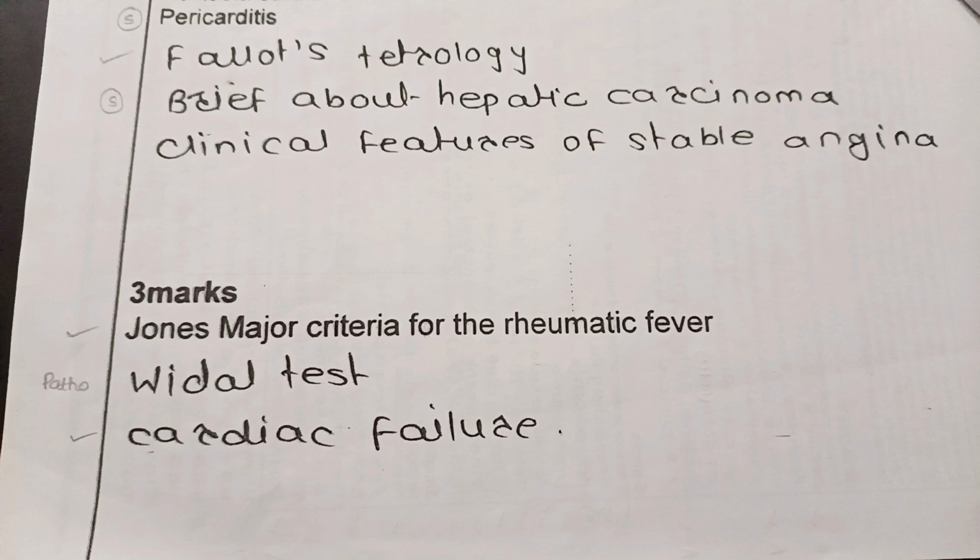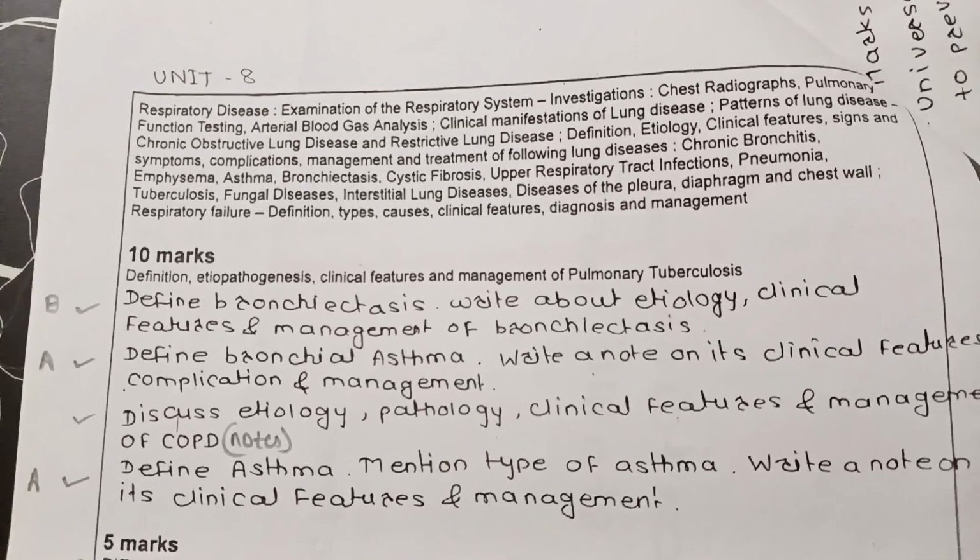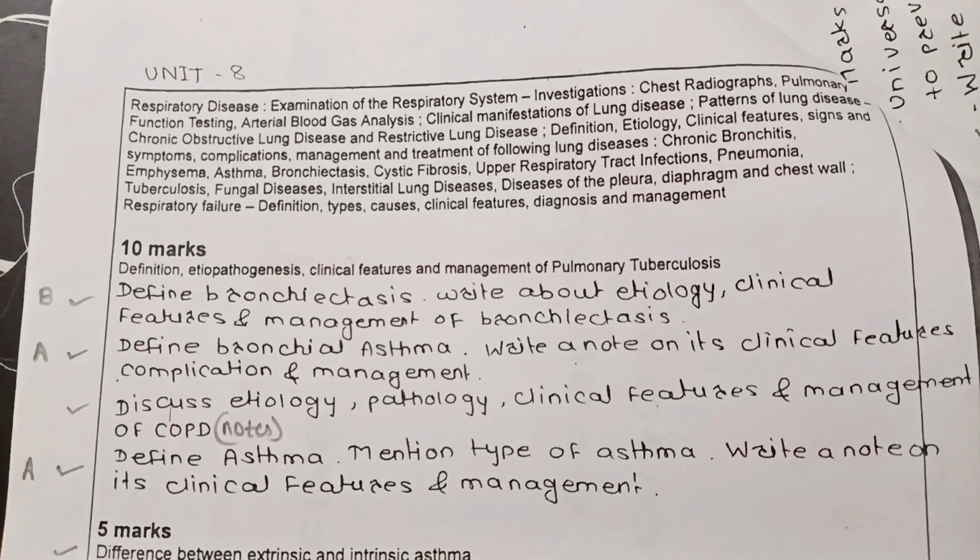Now, moving on to one more important and vast chapter that includes respiratory diseases. In this, the important 10 mark questions are: first one, definition, etiopathogenesis, clinical features and management of pulmonary tuberculosis. Next one, define bronchiectasis, write about etiology, clinical features and management of the same.